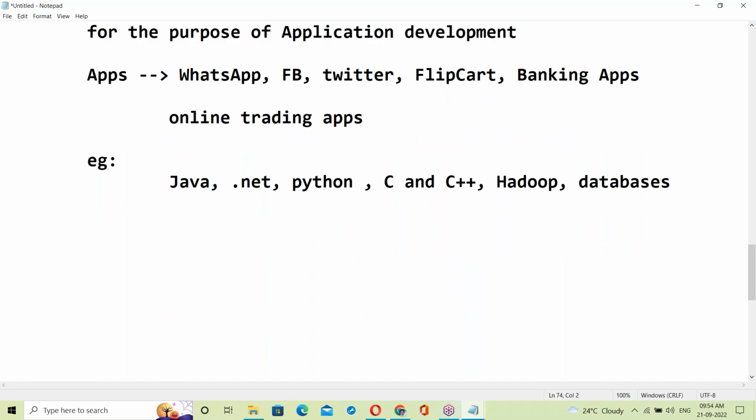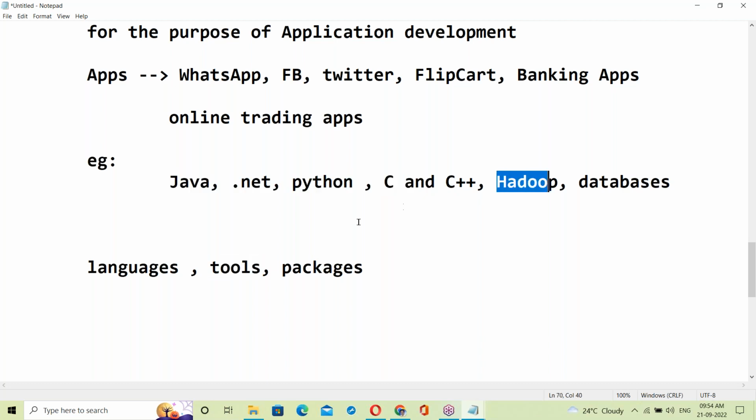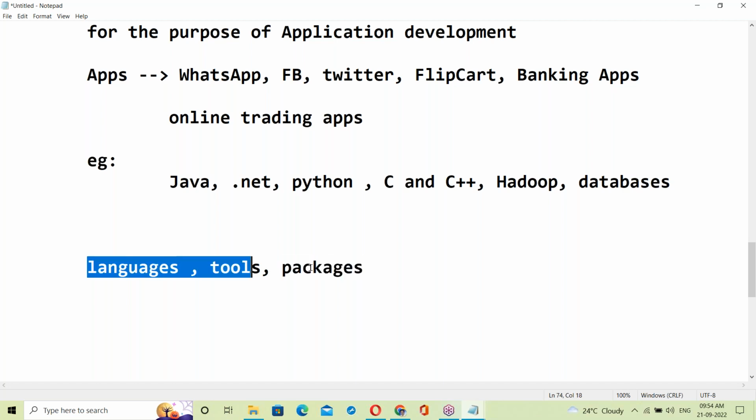Yes, in software, we are using many languages, many tools and many packages. Languages like Java, .NET, C#, Python, C and C++. There are also tools like Hadoop big data tools, testing tools, AWS tools, DevOps tools, and various other tools we are using. Apart from that, packages like ERP packages. So many things we are using, right?